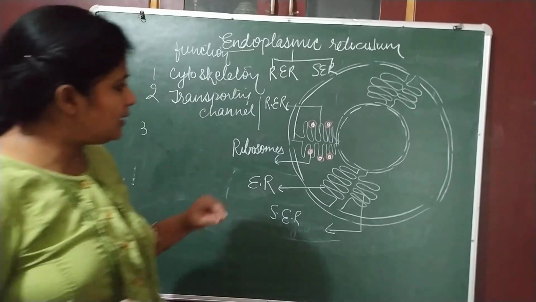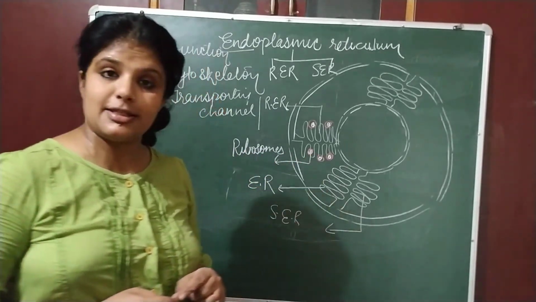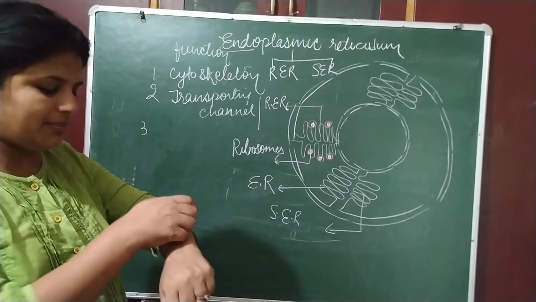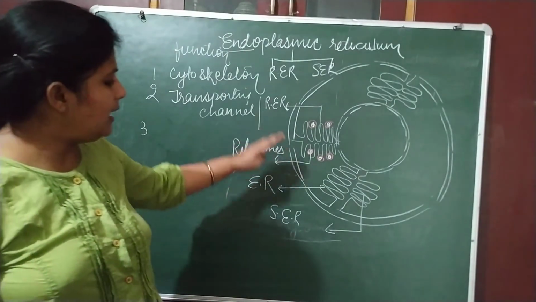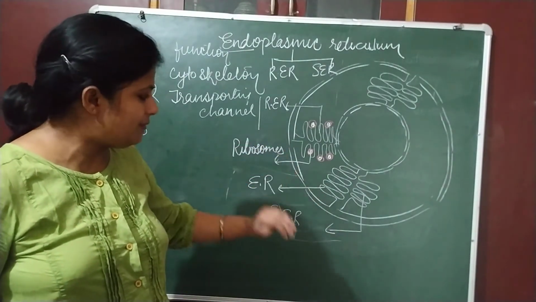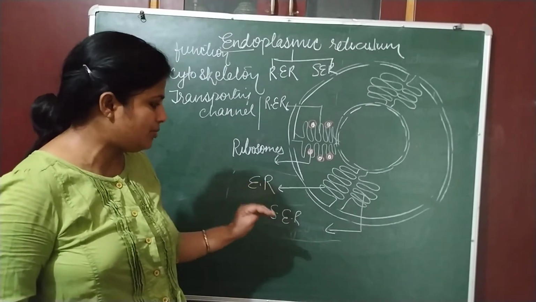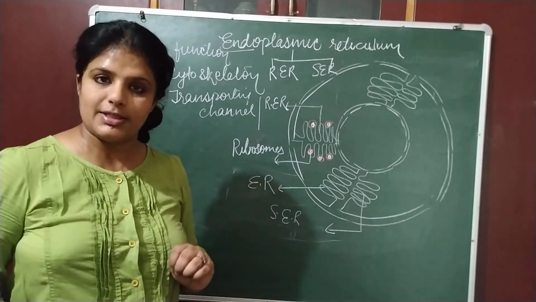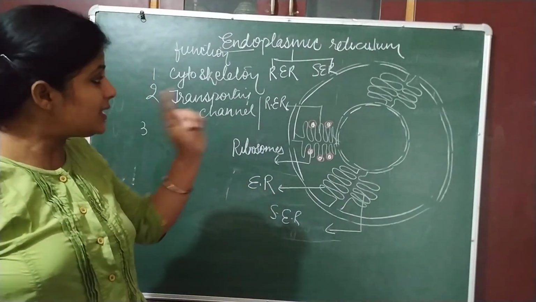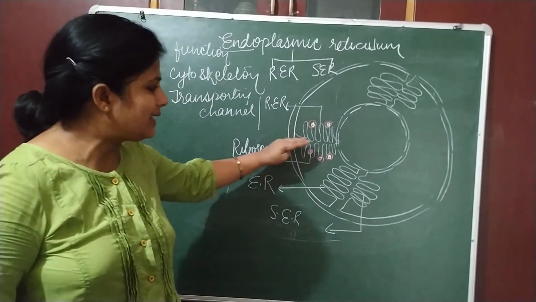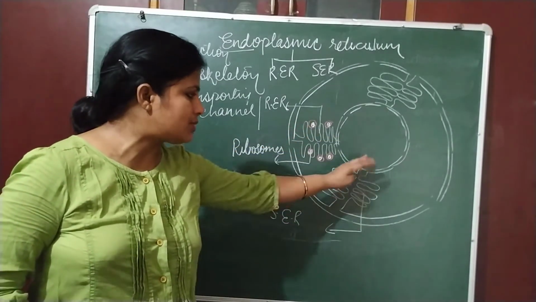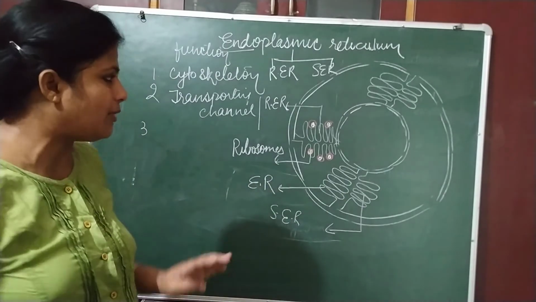Now the endoplasmic reticulum which consists of ribosome, it becomes rough. हम ऐसे उसको rough हो जाता है ना. And the endoplasmic reticulum which does not contain ribosome is known as smooth endoplasmic reticulum. What is the function of so इनका जो transporting channel है cytoskeleton वाला काम है, that तो they will perform.